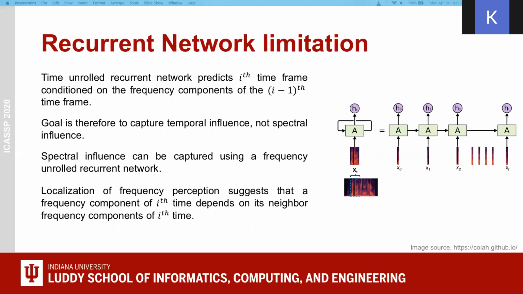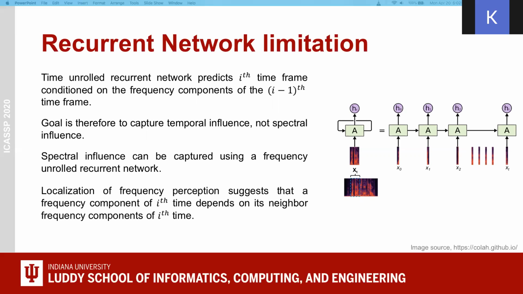Now, we want to focus on how recurrent networks are underutilizing the spectral level dependencies. A time unrolled recurrent network predicts the ith time frame conditioned on the frequency components of the (i-1)th time frame. From the recurrent network's point of view, the goal is to capture the temporal influence, which is varying over time. The structure or relation across time is learned through this model. Now, the spectral influence can be captured using a frequency unrolled recurrent network. However, this approach is not natural because it uses future frequency points to make the inference. It means to calculate a frequency point of the current time, it infers from the frequency points which are yet to come.